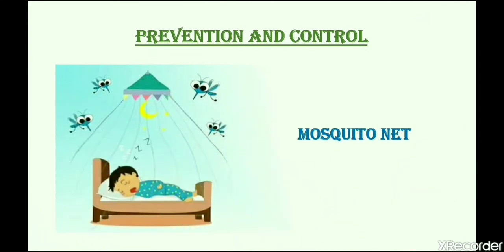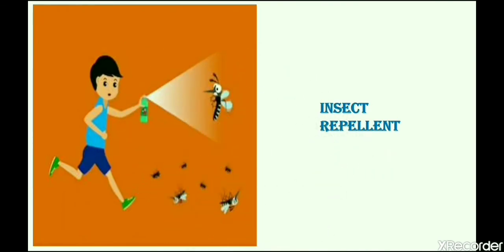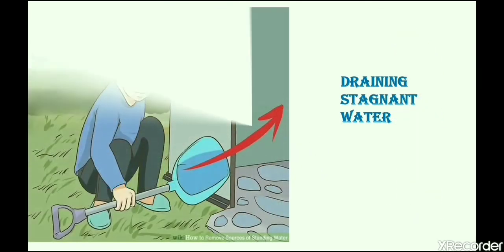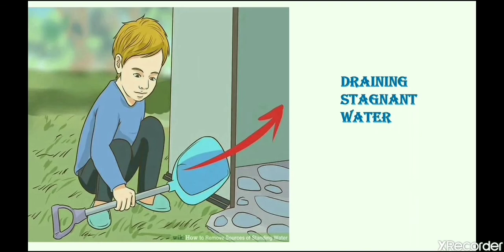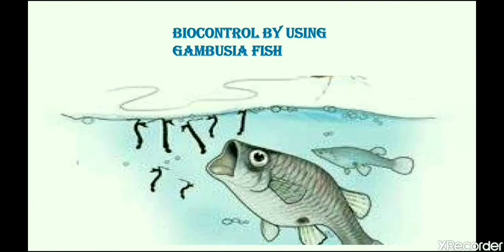Prevention and control of malaria. Prevention can be done by using mosquito nets or insect repellent and spraying insecticides, draining the stagnant water near your area, and biocontrol can be done by using Gambusia fish.